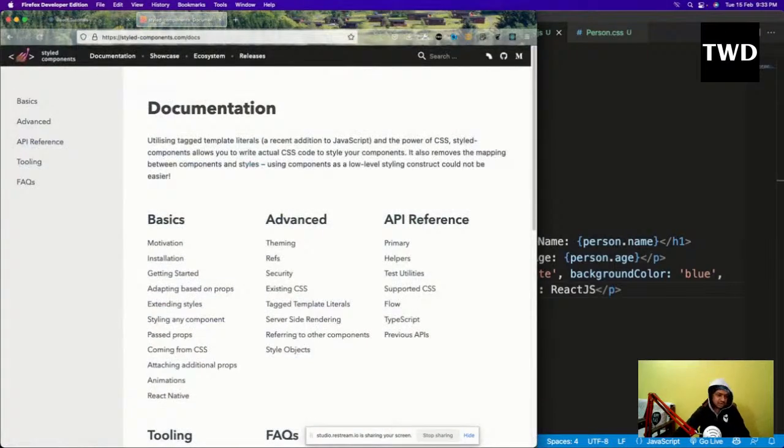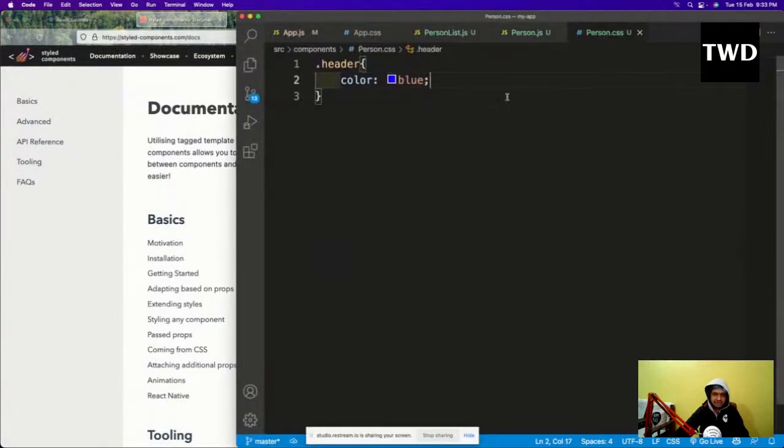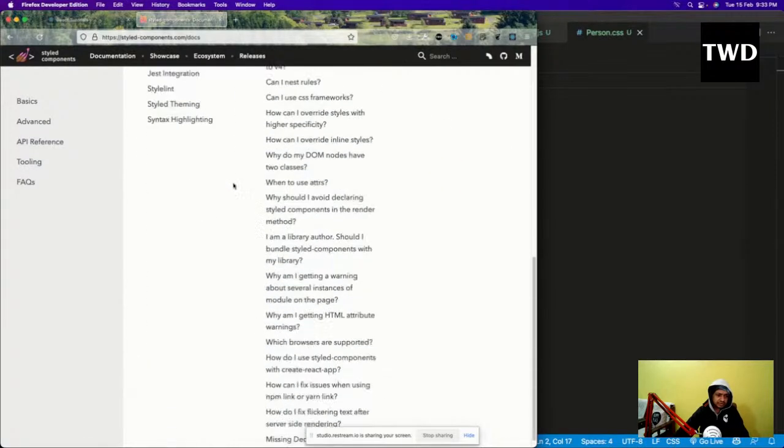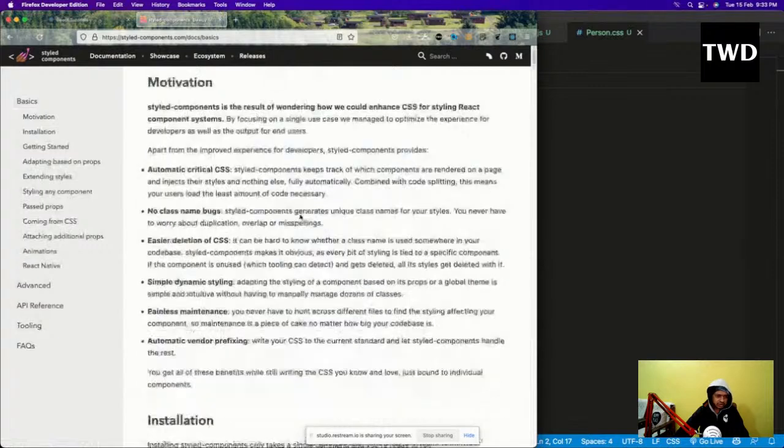Styled-components is what is known as a CSS-in-JS library. In React also we have the same problem: CSS is a global thing, so it will affect everything. If I have CSS like this and give it some common selector like h1, it will affect everything. So people love to have CSS-in-JS libraries, and out of those, styled-components is the most popular, and it has been popular for the past 2-3 years. So how to use it? Let us go here, and start with the basics.